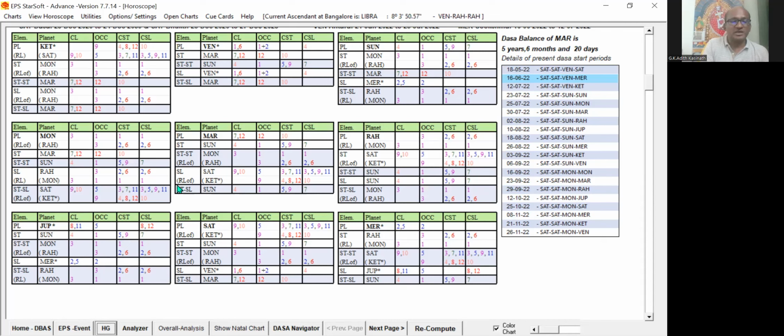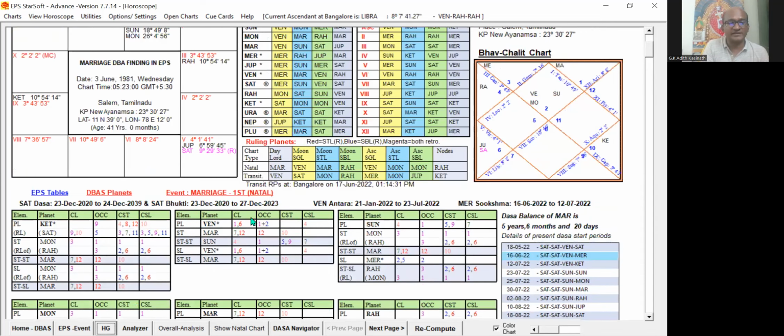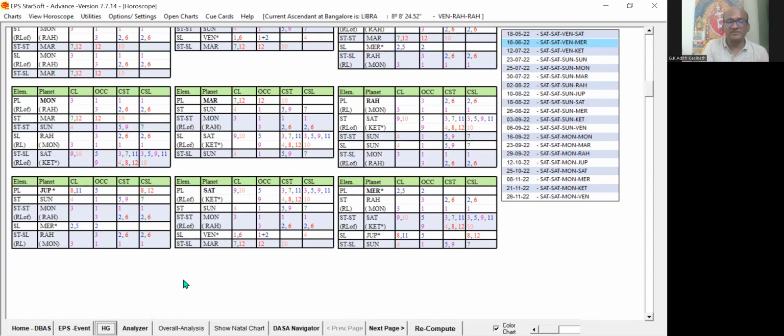I will be telling that. Now you can see in the EPS System software, we have the EPS event menu. This button, as I said in that video, lets us choose the event according to the requirement. Now this event is chosen as marriage first natal. We can choose the other events also, which are all entered by default, and which you can modify or edit, and you can create your own events also. That facility we have in the software.